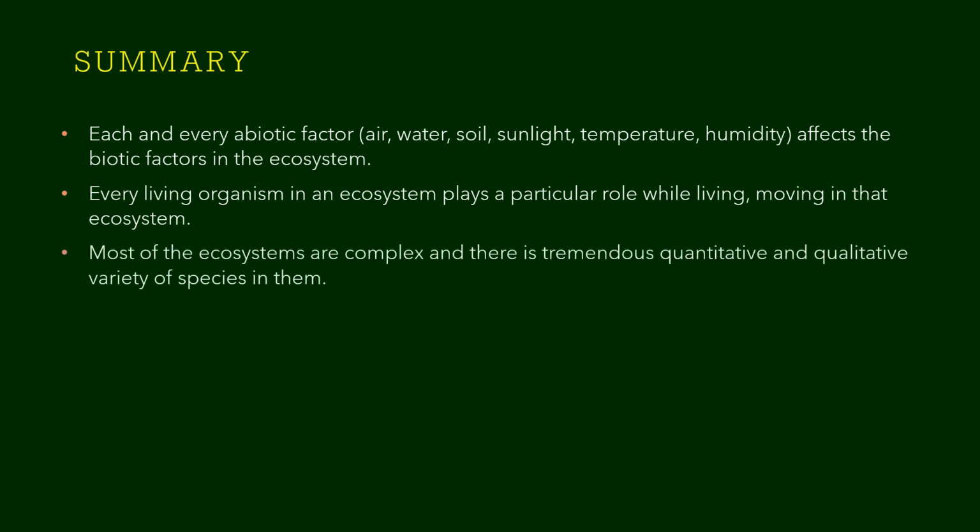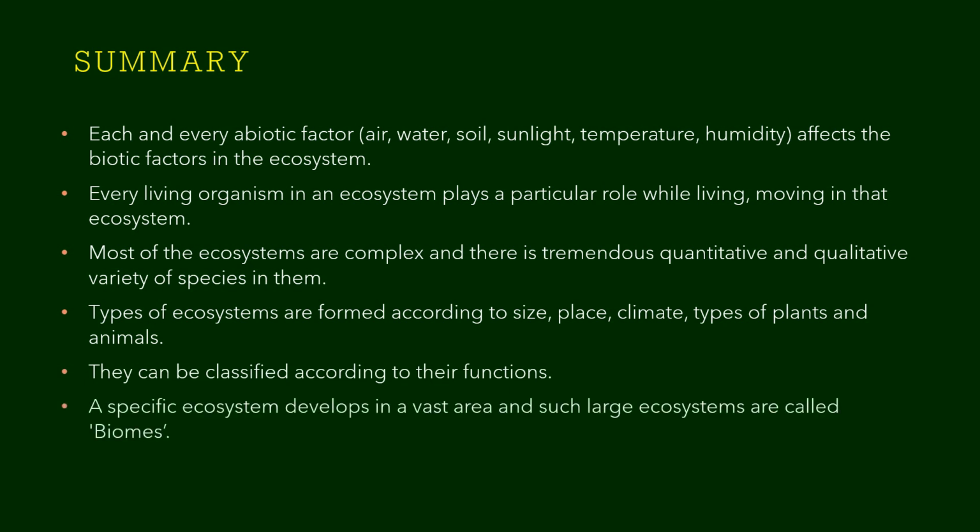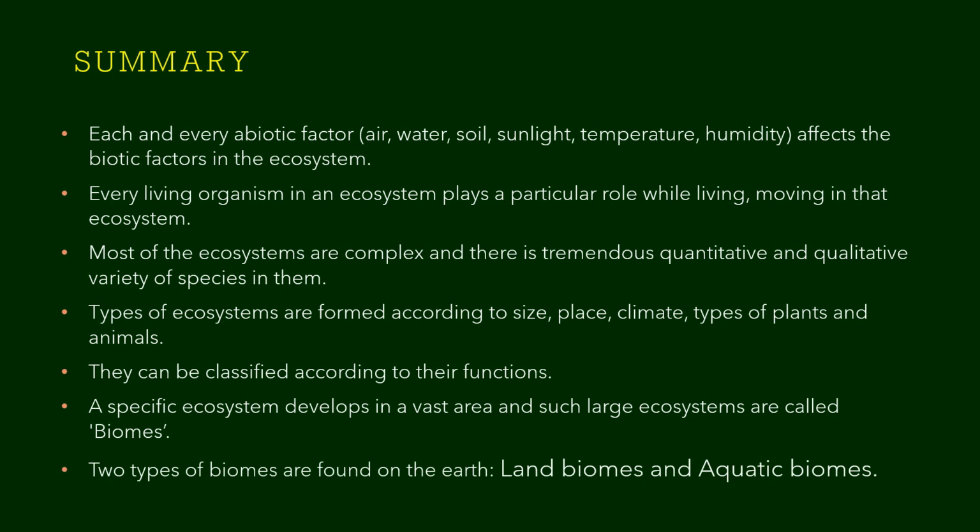Most of the ecosystems are complex and there is tremendous quantitative and qualitative variety of species present in them. Types of ecosystem are formed according to the size, place, climate, types of plants and animals living in that ecosystem. They can be classified according to their functions. A specific ecosystem develops in a vast area and such large ecosystems are called as biomes. There are 2 types of biomes found on earth. One is land biome and the other is aquatic biome.